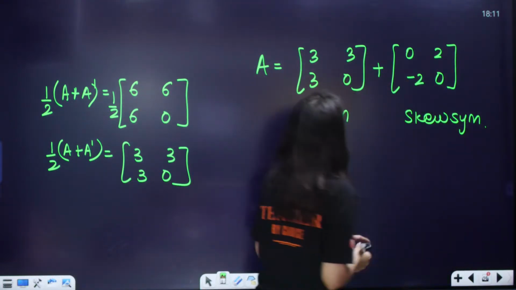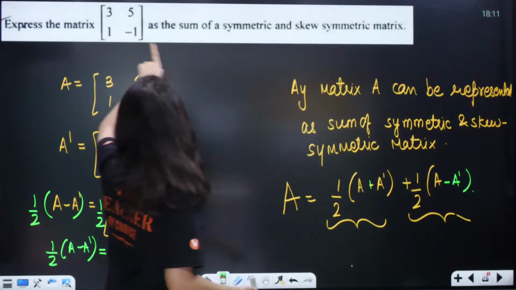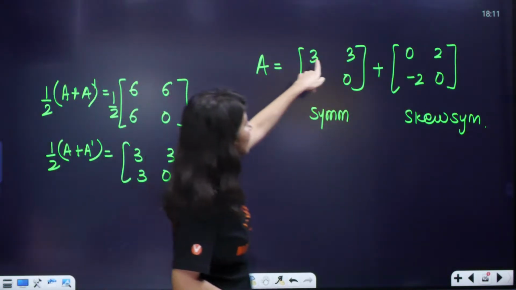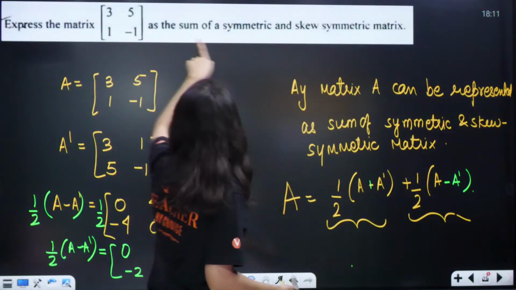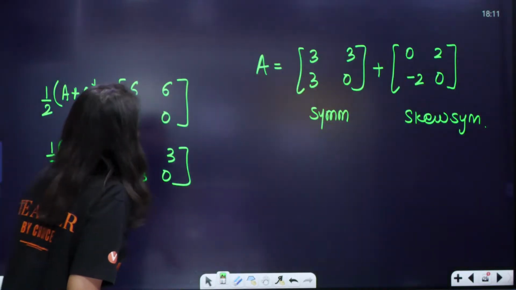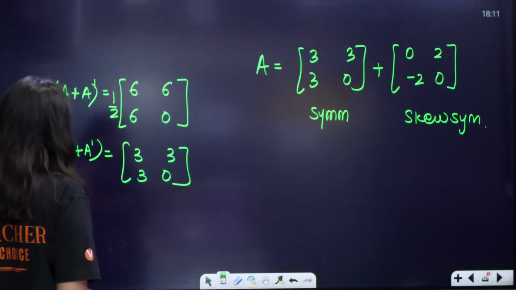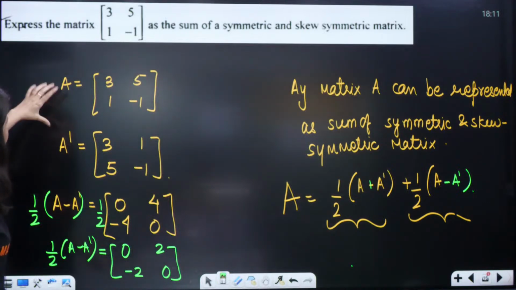Now, if you add these two, just tell me, 3 plus 0, are you getting the original? Yes, ma'am, 3. 3 plus 2, are you getting the original? Yes, ma'am, 5. 3 minus 2, ma'am, 1. And 0, 0, you are getting, oops, 0, 0 is wrong. There is some calculation mistake, maybe I have done. Hold on. So, I am adding these two, right?